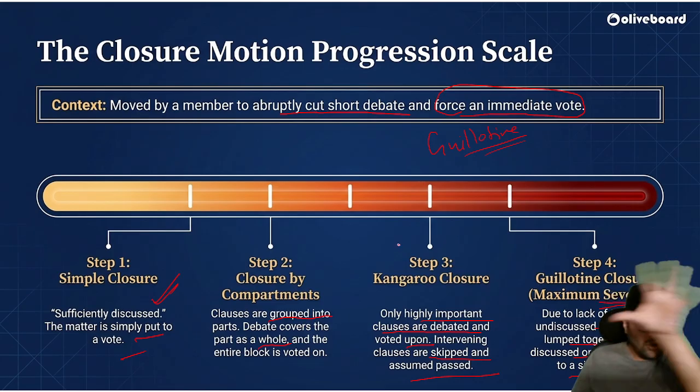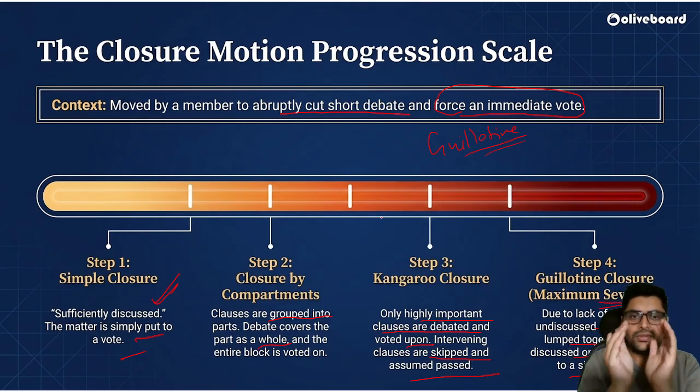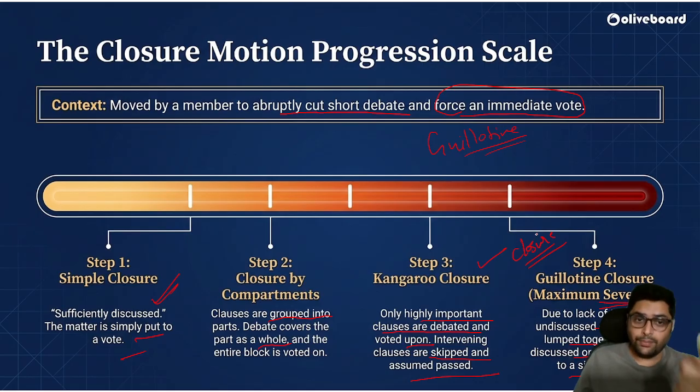All undiscussed clauses, whatever has not been discussed, will be put together, discussed in one go and voted upon. Whatever is left undiscussed, discuss it in one go and vote, finish. So these are called closures. This is to save time and improve efficiency. Closure motions: simple closure, compartment, kangaroo, and guillotine. These four you should remember.